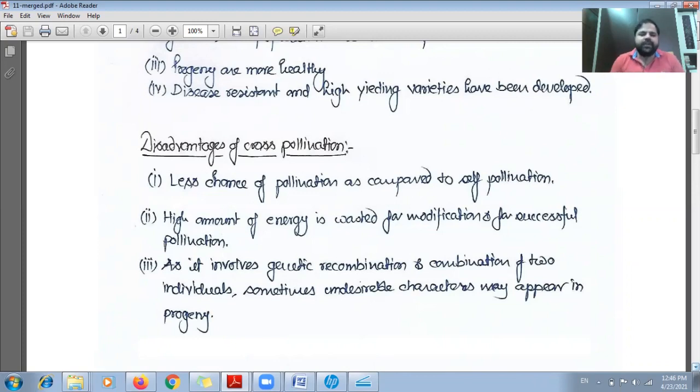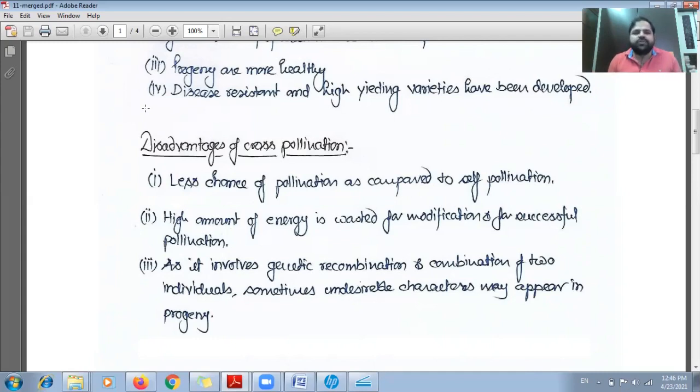The third point, as it involves genetic recombination and combination of two individuals, sometimes undesirable characteristics may also appear in the progeny. As we have seen in the fourth point of the advantages, in reverse to that, we can get undesirable characteristics in the offspring.